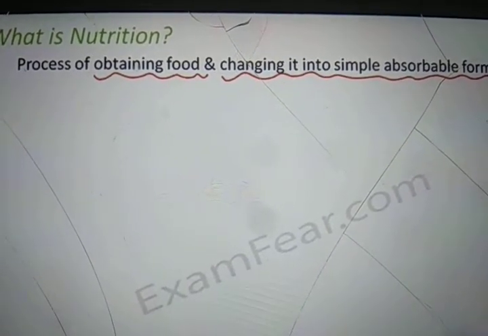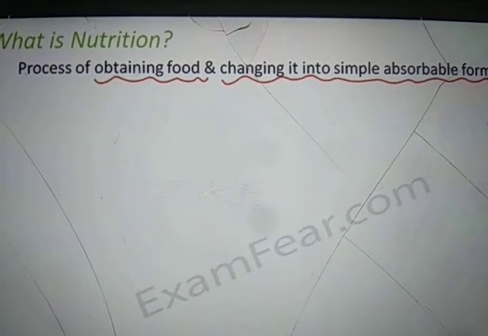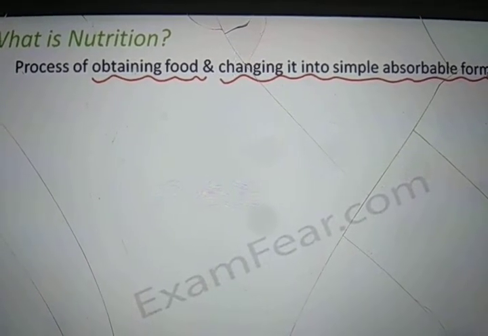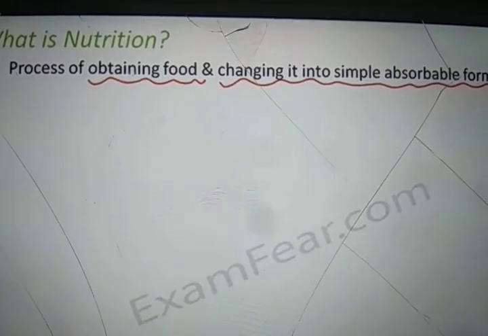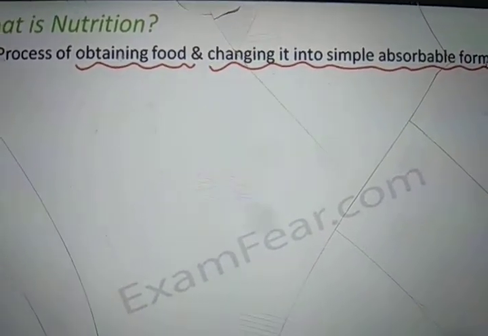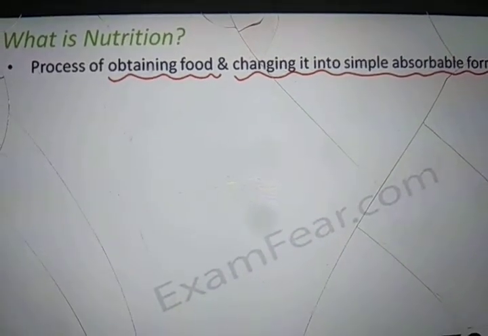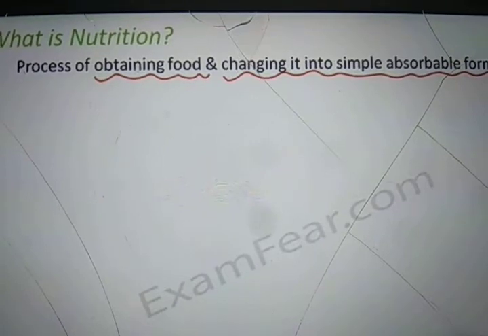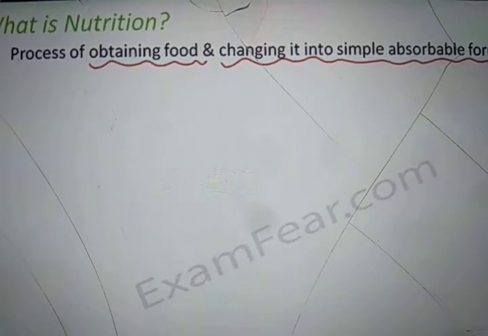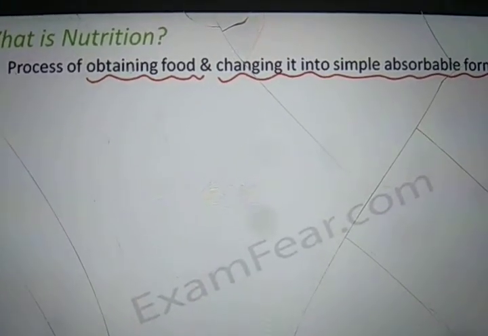We just don't want to eat sand in our body. If we eat a sandwich, it should be broken down into some simple form so that it can be absorbed by the different parts of our body, and then give us some energy.